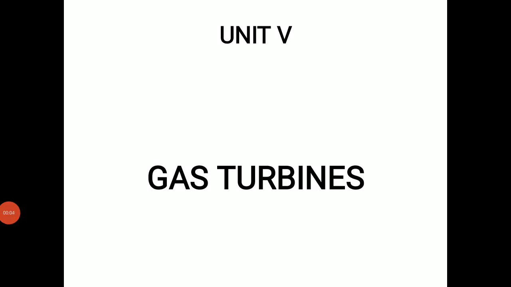In Thermal Engineering 1, in the first unit, we discussed the air standard cycle. In the second unit, we discussed air compressors. In the third unit, we discussed internal combustion engines and how combustion takes place in IC engines. In the fourth unit, we discussed the performance of internal combustion engines and their subsystems. And the last unit is all about the external combustion engine, that is the gas turbine. So the gas turbine is one example of an external combustion engine.